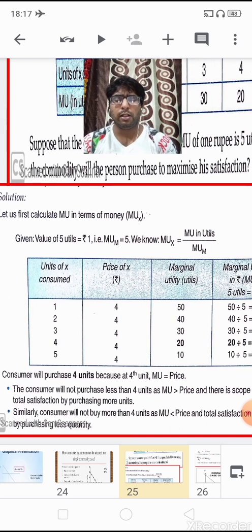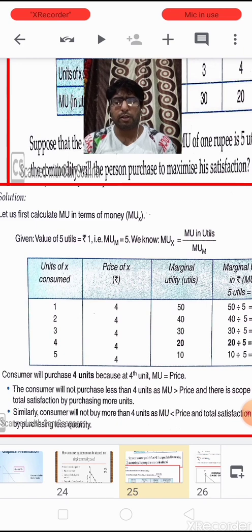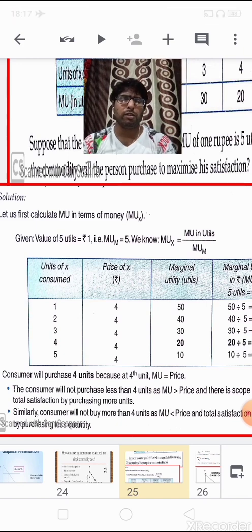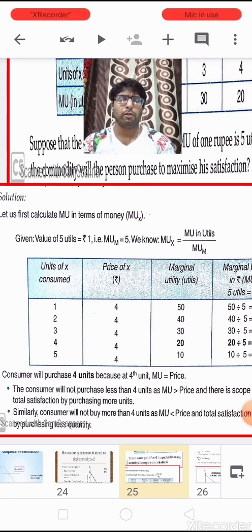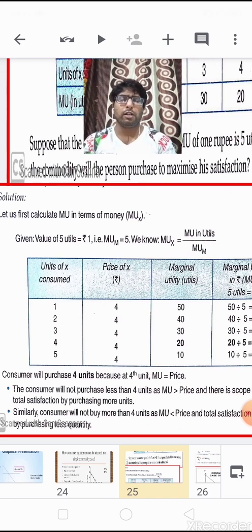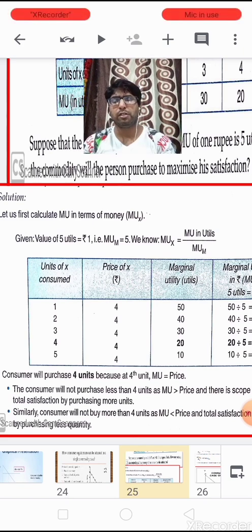Now children, with this explanation we understand that the consumer will purchase up to the fourth unit of the commodity, because at the fourth unit the marginal utility in terms of money is equal to the price paid for the commodity, that is 4 is equal to 4.